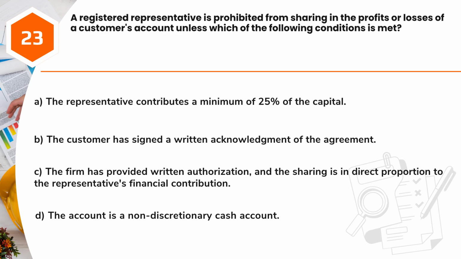Question 23. A registered representative is prohibited from sharing in the profits or losses of a customer's account unless which of the following conditions is met? A. The representative contributes a minimum of 25% of the capital. B. The customer has signed a written acknowledgement of the agreement. C. The firm has provided written authorization, and the sharing is in direct proportion to the representative's financial contribution. D. The account is a non-discretionary cash account.